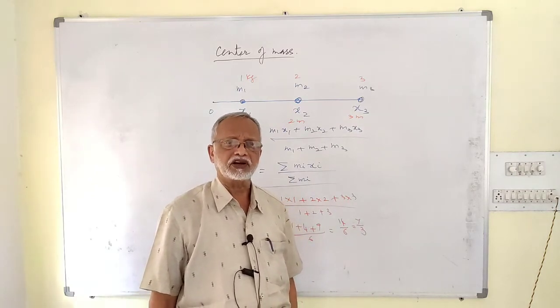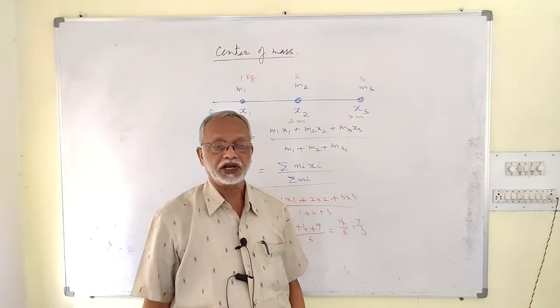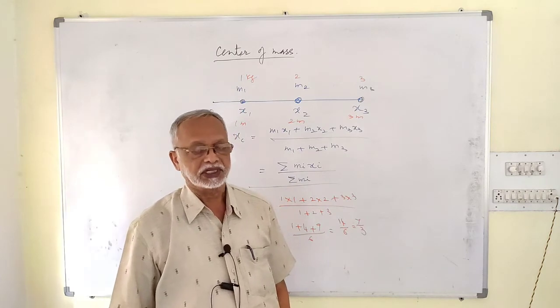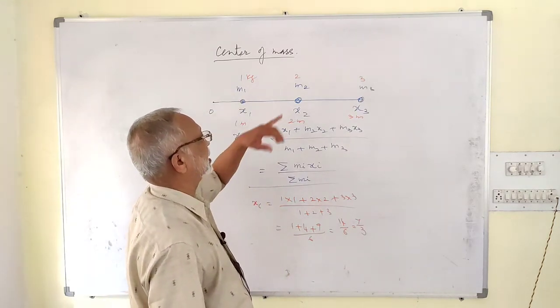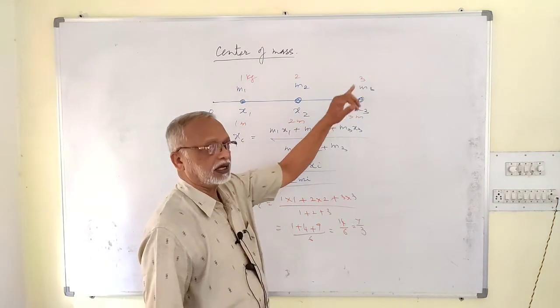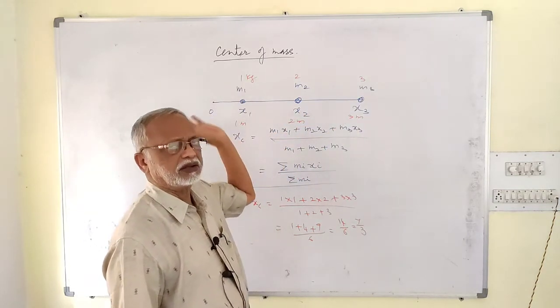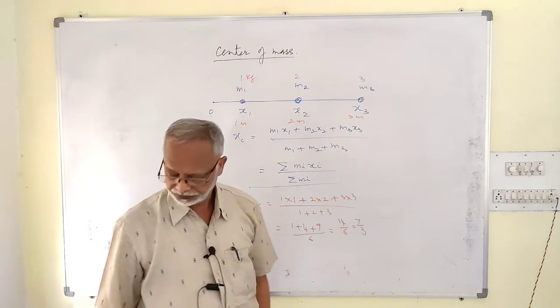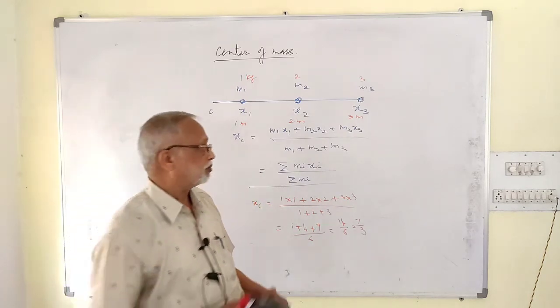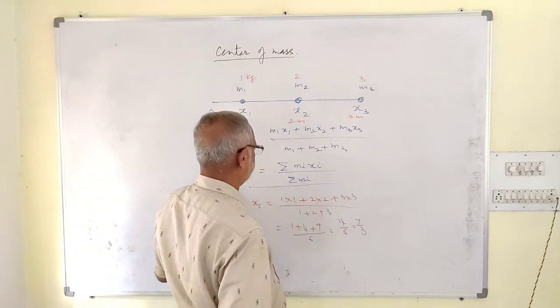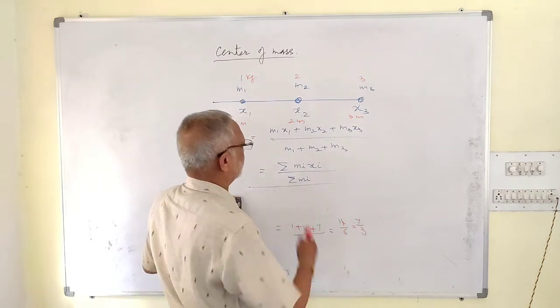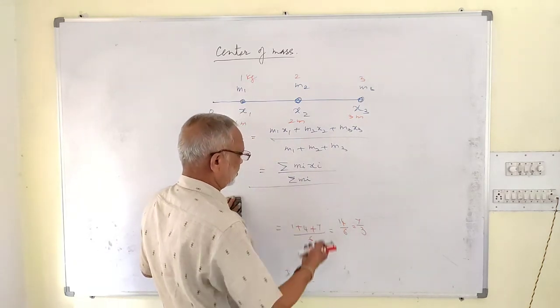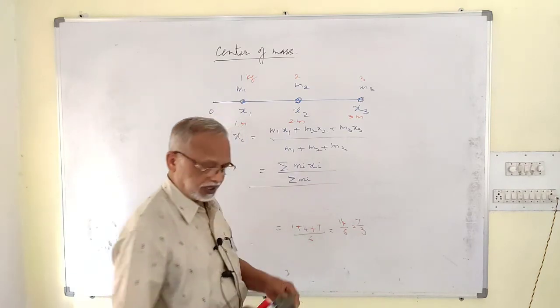We have got another body of mass 5 kg, where it should be placed such that the center of mass is at 1 meter or 2 meter or 3 meter or 4 meter or at the origin or anywhere on that line. Where should a body of mass 5 kg be placed? For this one, you can write the complete formula or you can use the already obtained answer.